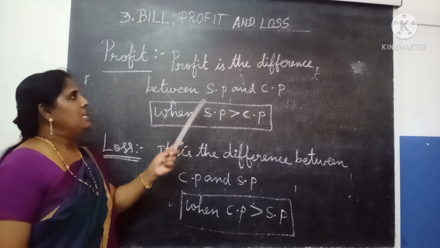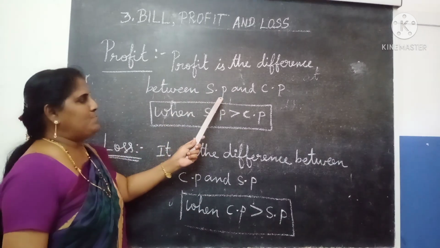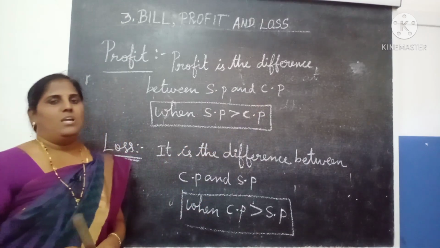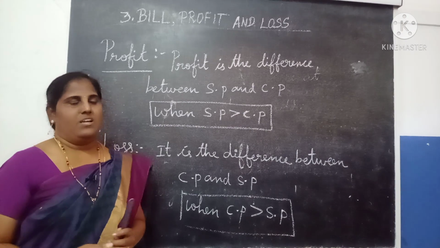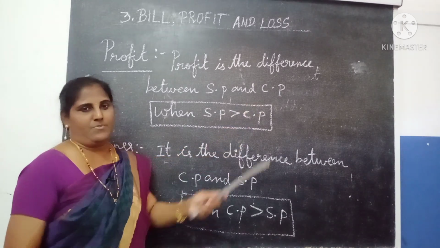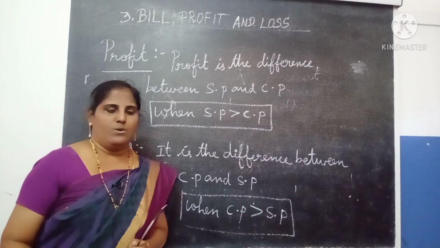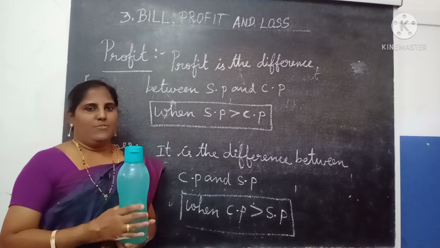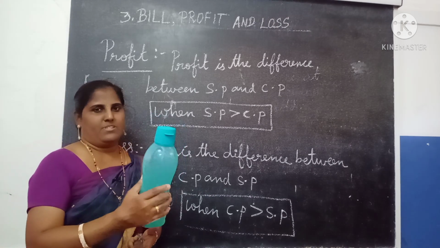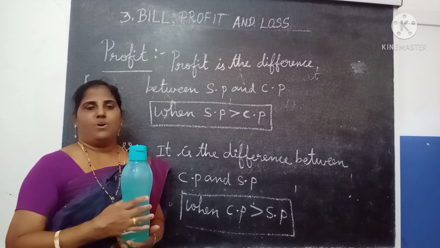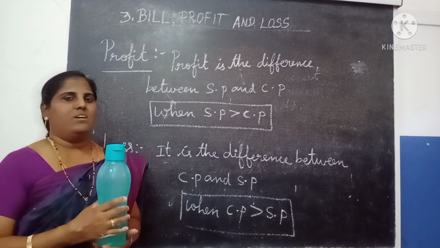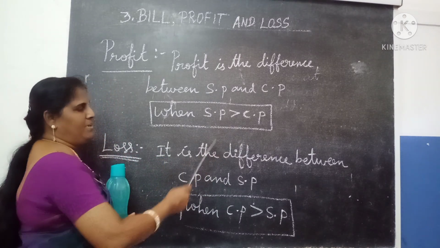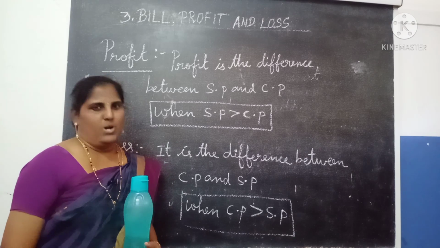What is profit? Profit is the difference between the SP and the CP. SP means selling price. For example, if I buy this water can for 100 rupees and sell it to others for 150, how much profit will I get? 50 rupees. That is called the profit. So whenever the SP is greater than the CP, that difference is called a profit.